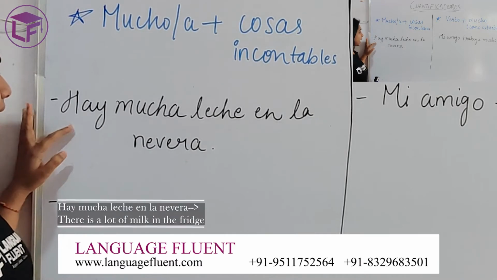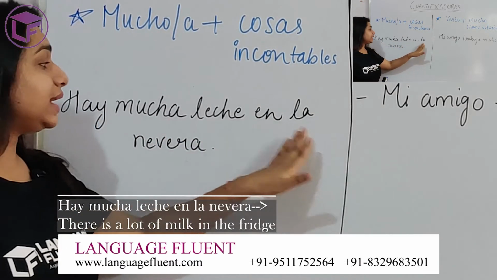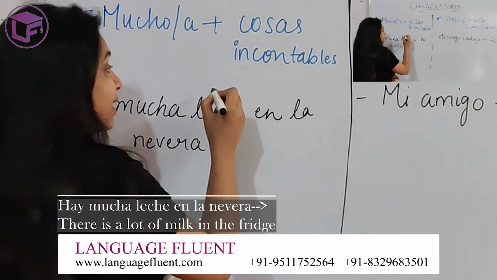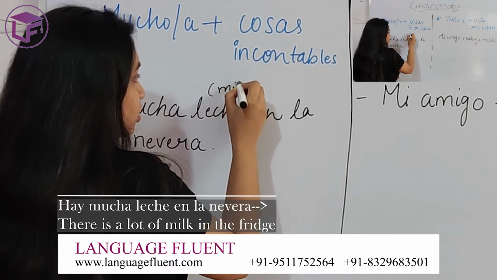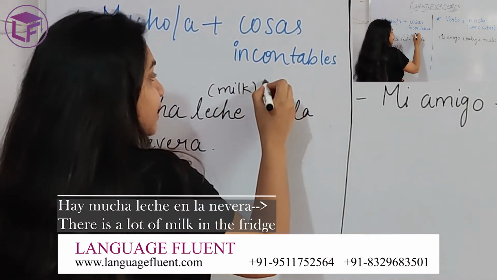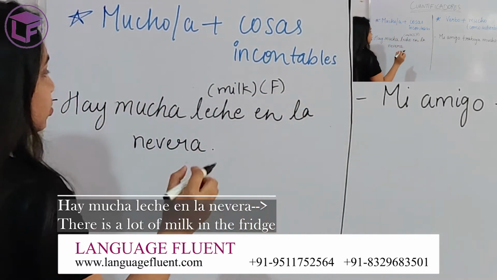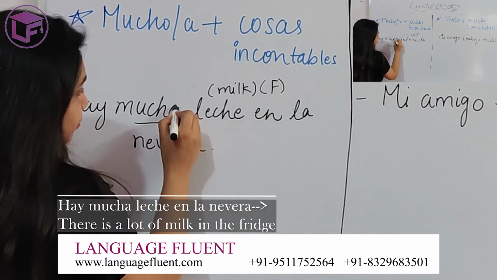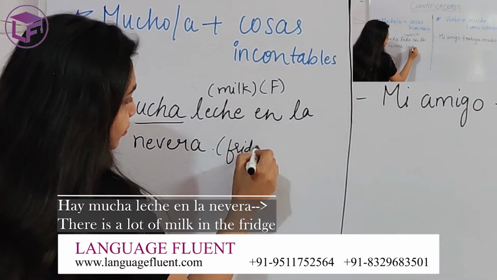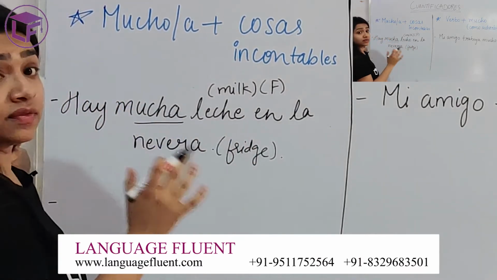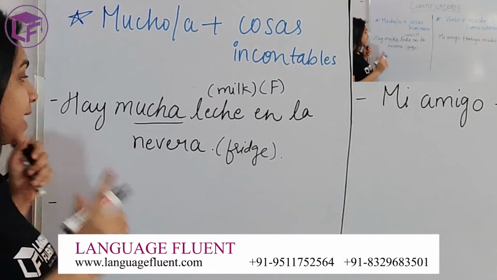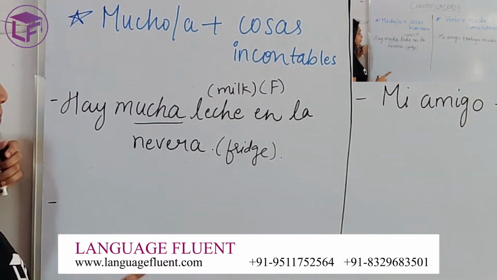The first one is hay mucha leche en la nevera. Leche means milk, which is an uncountable noun and also a feminine noun. That is why we have used mucha. And nevera means fridge. So what is the meaning of this sentence? There is a lot of milk in the fridge. Okay. Now I will give you one more example.